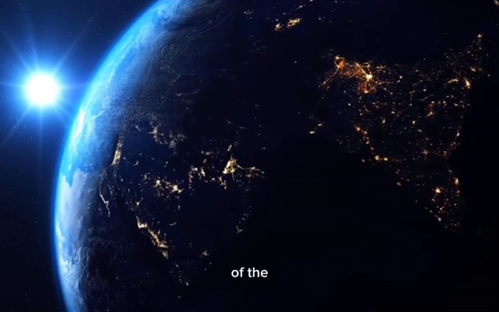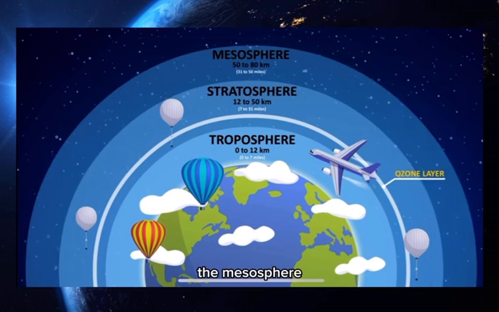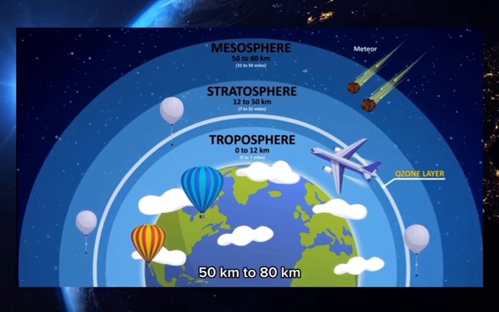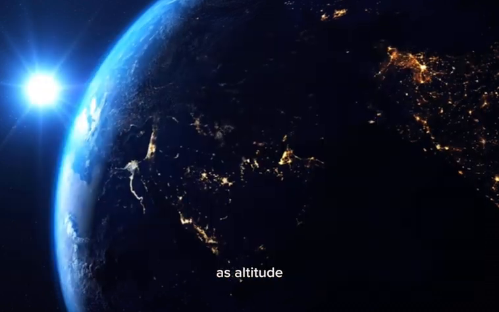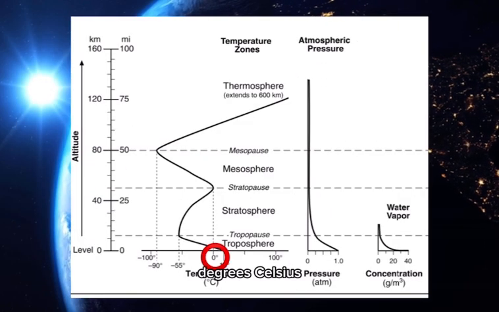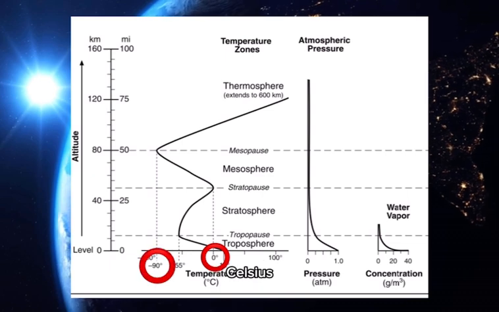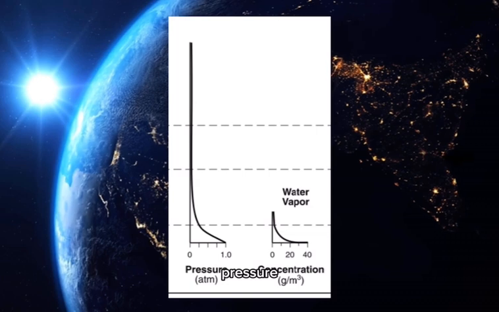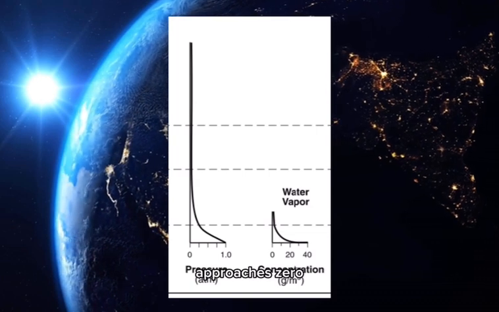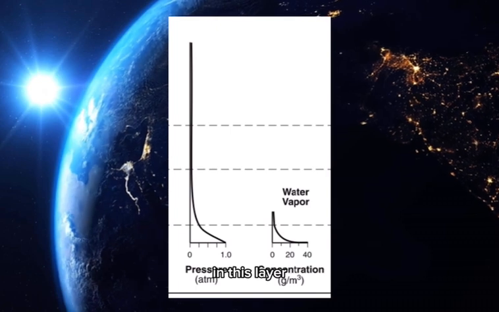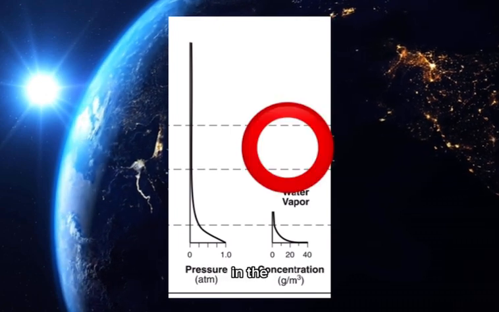The third layer of the atmosphere is the mesosphere. The mesosphere ranges from 50 kilometers to 80 kilometers. In the mesosphere, as altitude increases, temperature decreases, going from 0 degrees Celsius to negative 90 degrees Celsius, making it the coldest layer. As altitude increases, pressure decreases and approaches zero. There is no water vapor concentration in this layer because it reached zero in the stratosphere.